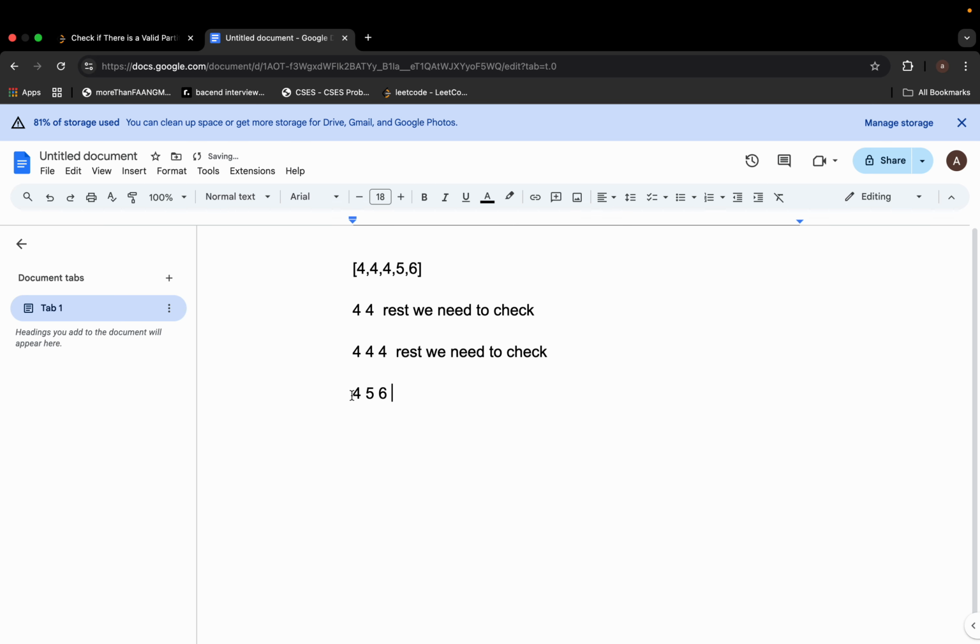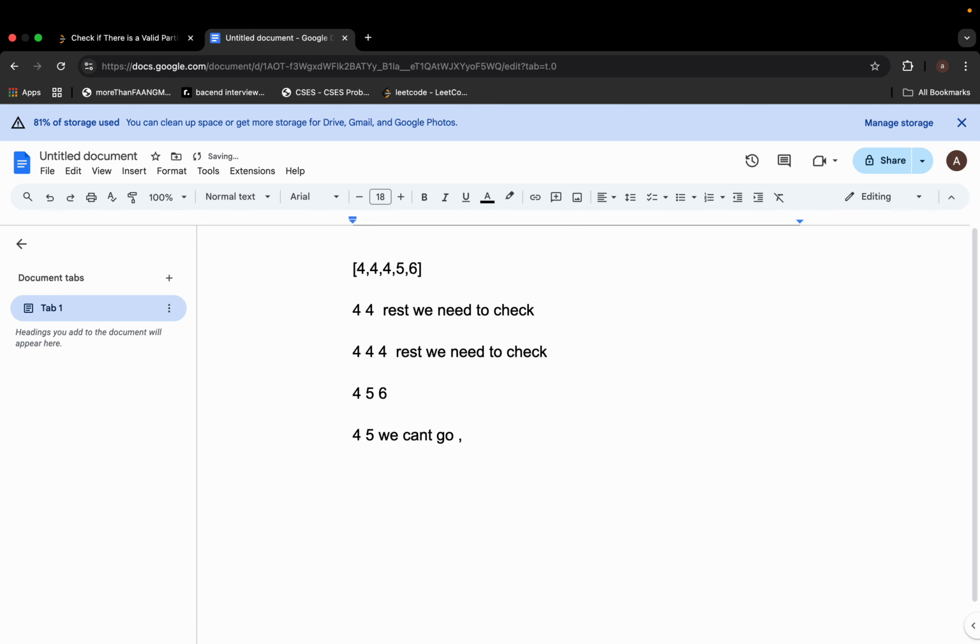Can 4 5 6 be partitioned with the first way? 4 and 5, are these two equal? No, this is not equal, so we can't go with that.